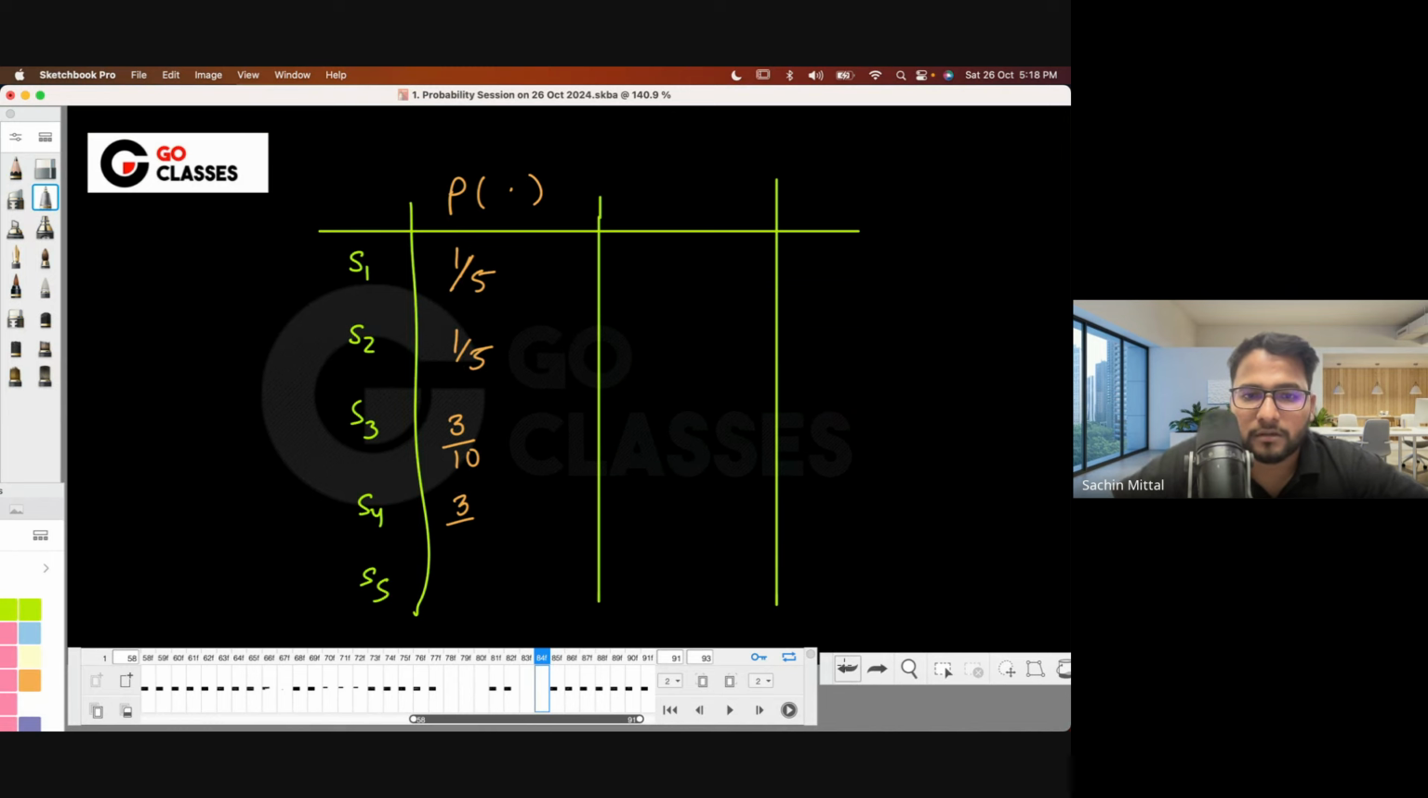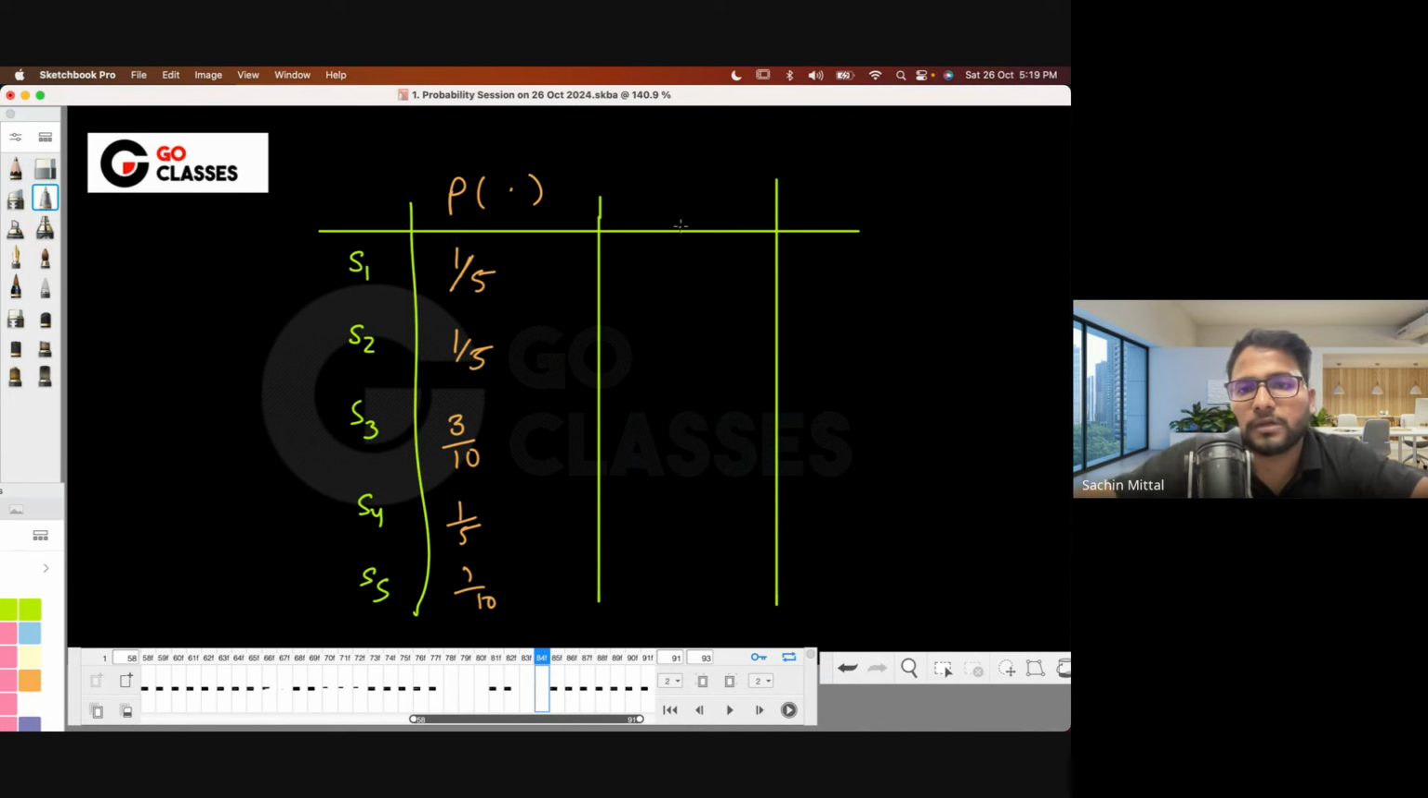Okay, so here, if this is also 1 by 5, how much is remaining? This is basically 2 by 10. This is 2 by 10. This is 3 by 10. This is 2 by 10. 5, 6, 7, 8, 9. 1 by 10 is remaining, right? Okay, so you can write that 1 by 10 here.